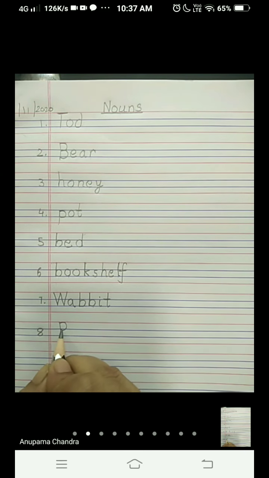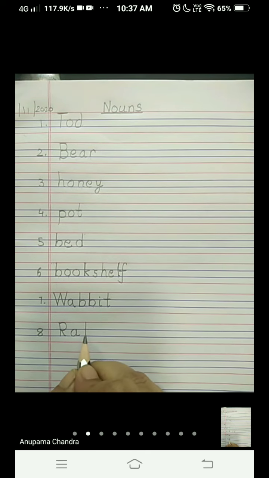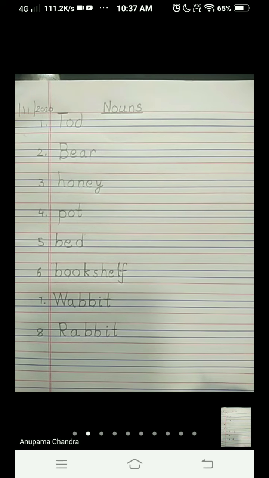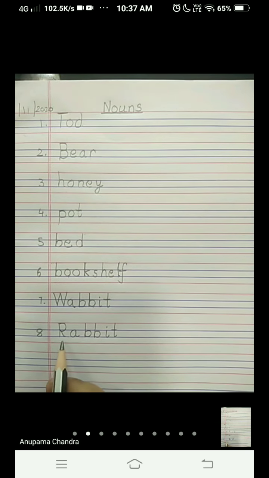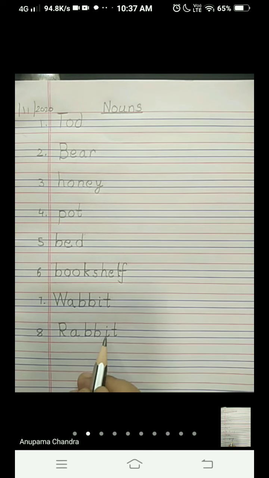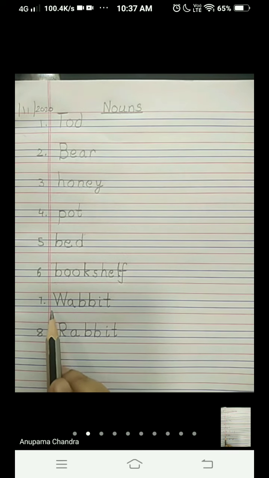Write with me. R, A, double B, I, T. Rabbit. I repeat. R A double B I T. Rabbit. Seventh one is W-A double B I T. Wabbit. Okay.